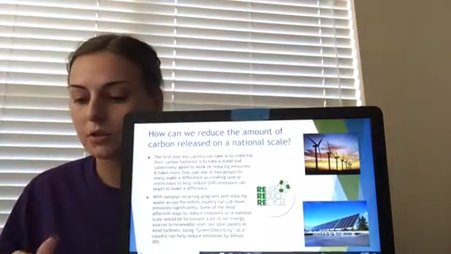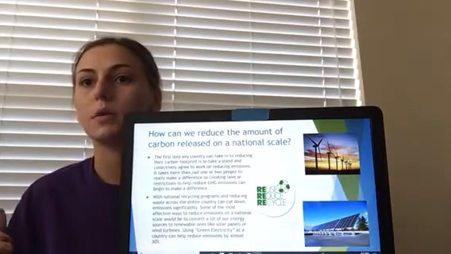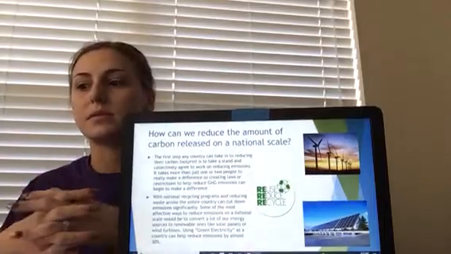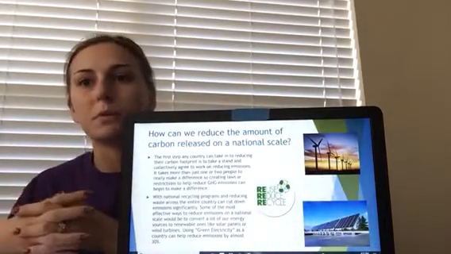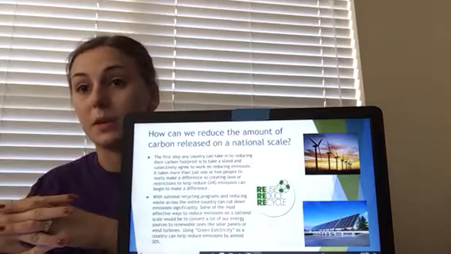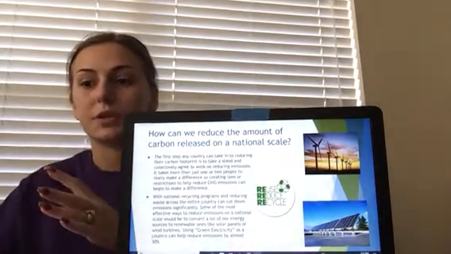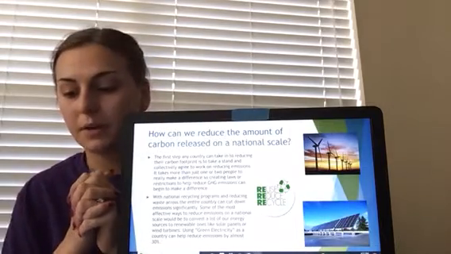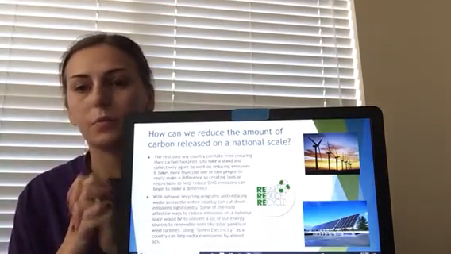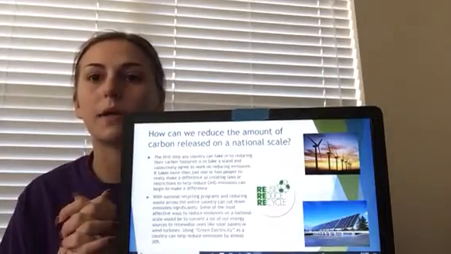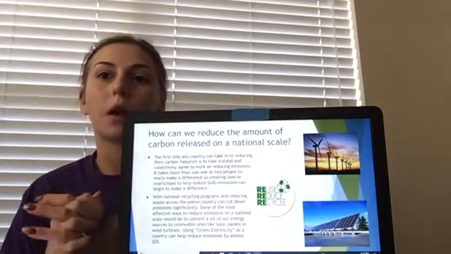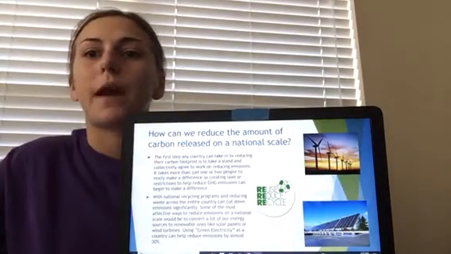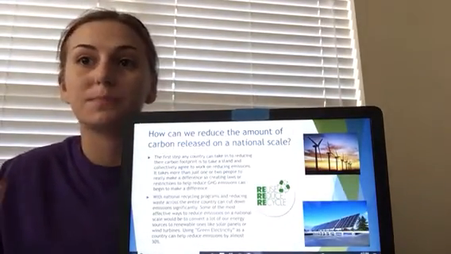On a national scale, there's a lot that we can really do, but it also takes our country to come together as a whole and make this decision together, because a few people doing it is not really going to make a big difference as much as if our whole country decided to get one plan of action to reduce the carbon emissions in our atmosphere. There's ways like solar panels and wind turbines that can really help reduce carbon dioxide emissions through electricity. Just these 1 or 2 factors can help reduce our emissions by half.